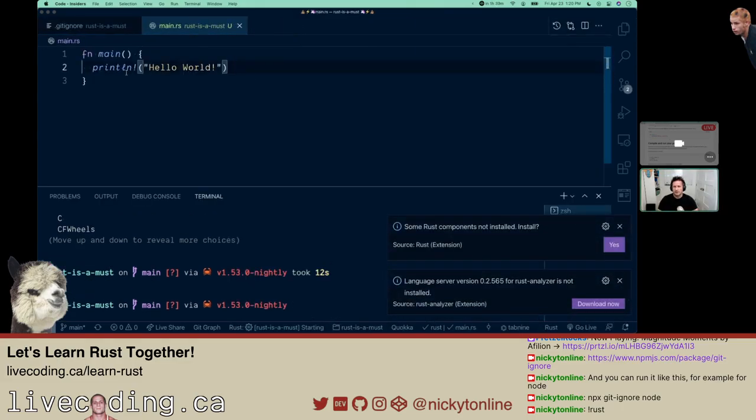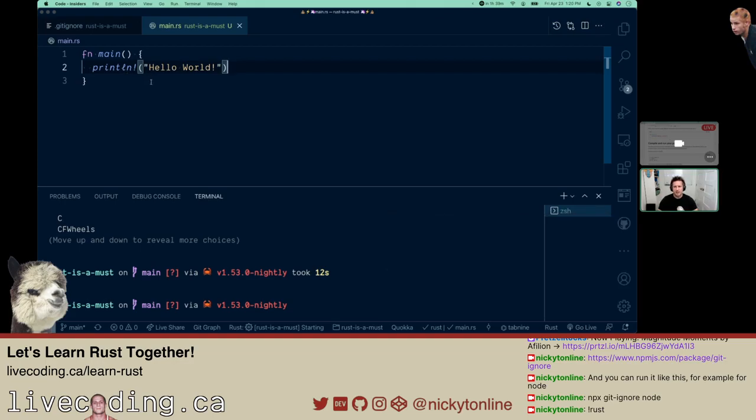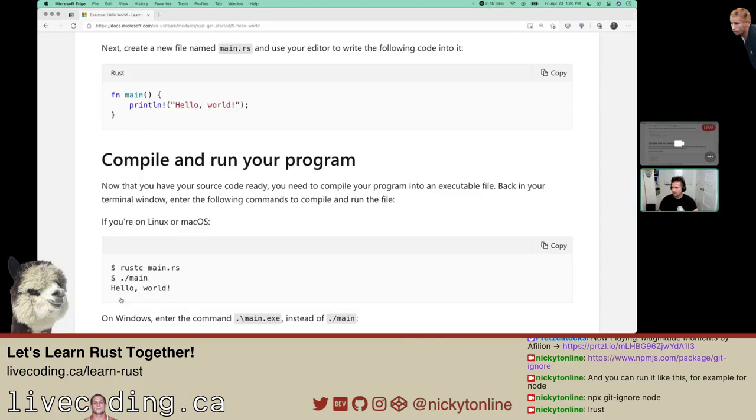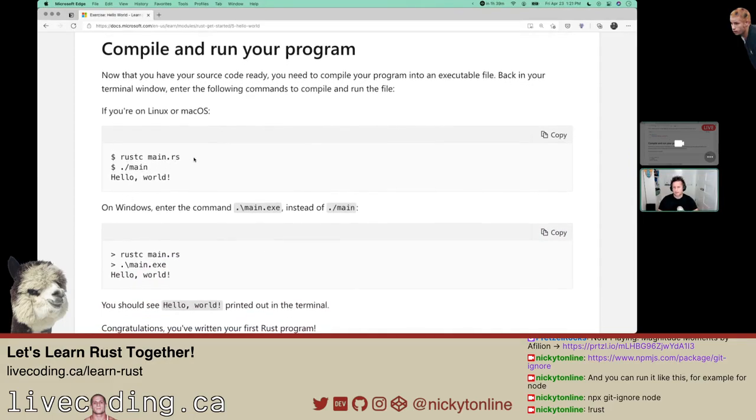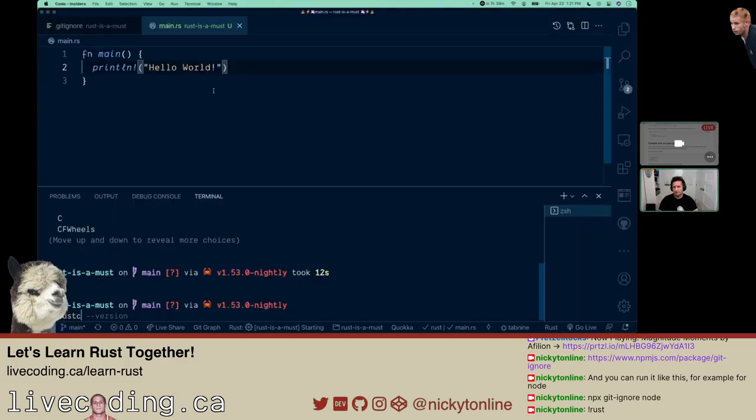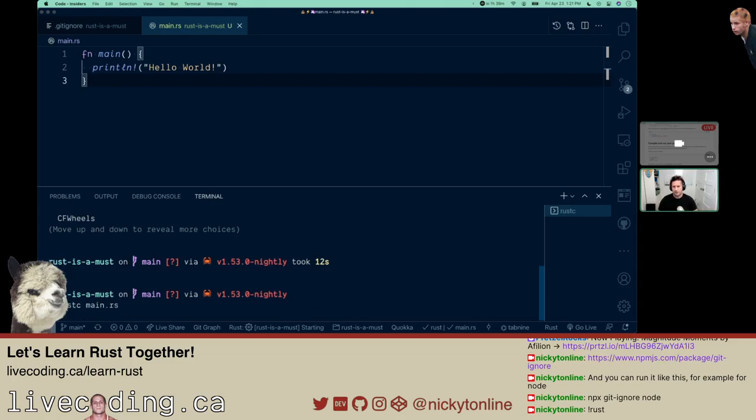This is similar to, if you've done C# or Java, there's a static main, or I think in C# it's been a while, public static main. And this will just run hello world. If you do rustc, I believe is what they're going to tell us. Yeah, so we run rustc and then the name of the file, main.rs. Main.rs is what I created a couple days ago. If you want to compile this, there's the Rust compiler, which is rustc, and we have our main file here called main.rs. I'm going to run that.